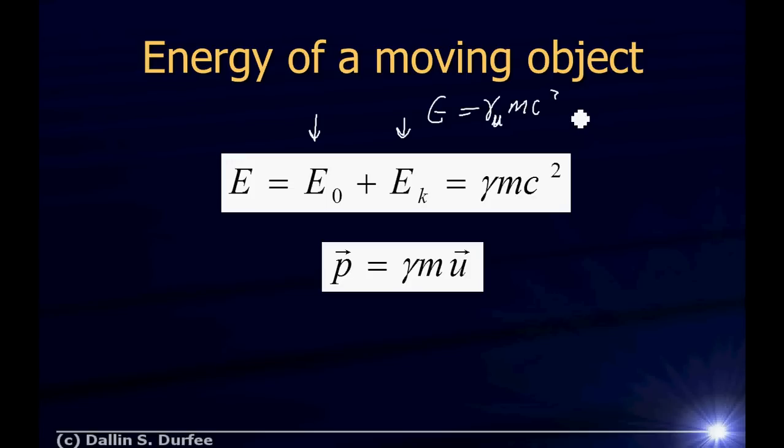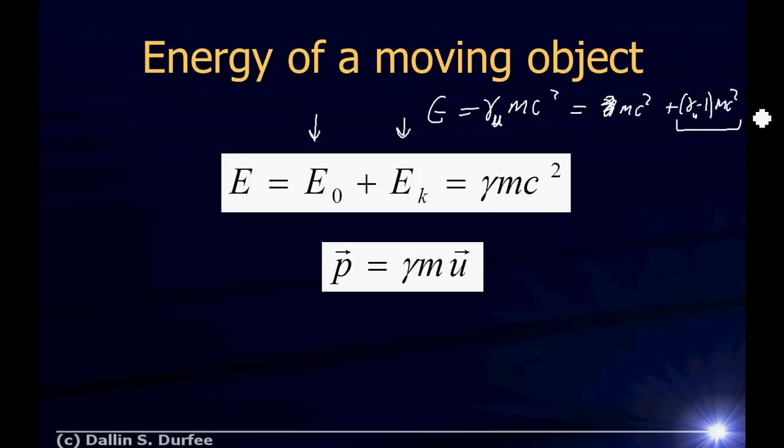But we know that the rest energy is just mc squared, which means that the kinetic energy must be gamma minus 1 times mc squared. So if I ask you about the kinetic energy of an object, classically it's 1/2 mv squared. But in relativity, it's gamma sub u for the object, gamma minus 1 times mc squared.